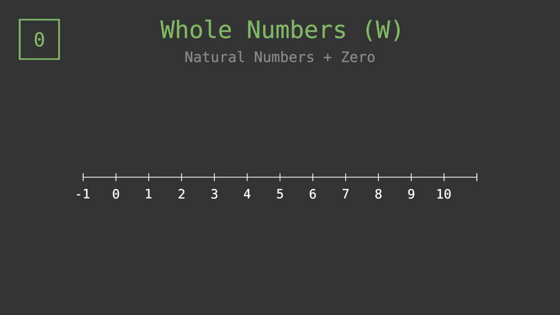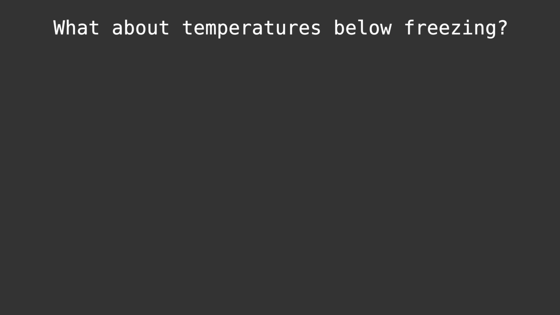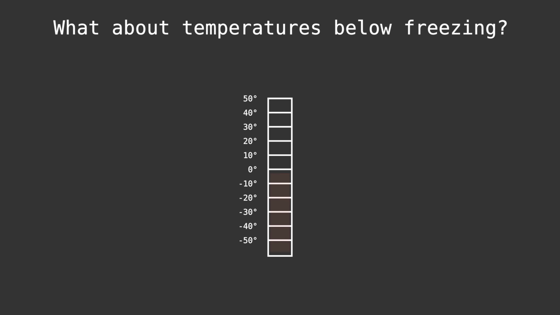When we add 0 to natural numbers, we get whole numbers. It's all the counting numbers plus 0. The only difference between natural and whole numbers is that whole numbers include 0. Everything else is the same. But there's still a problem. What about temperatures below freezing? We need numbers that go below 0.